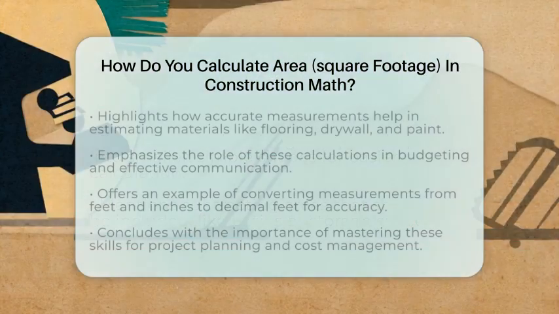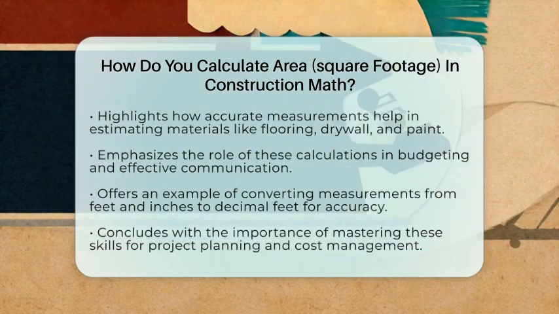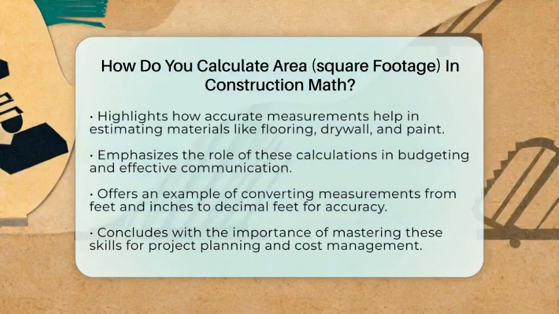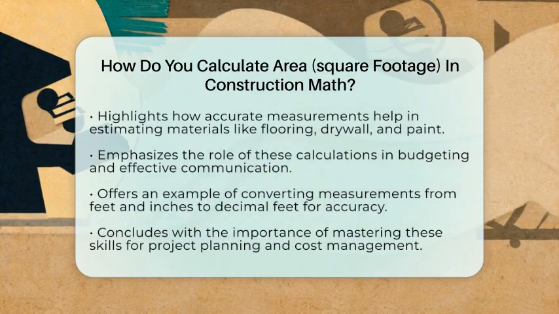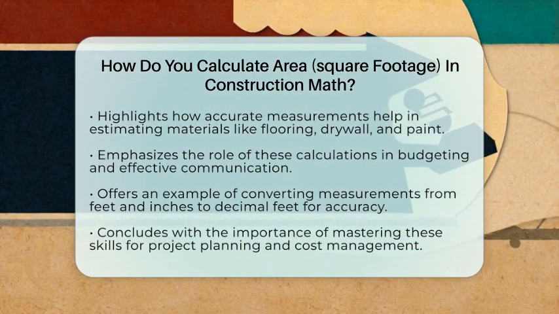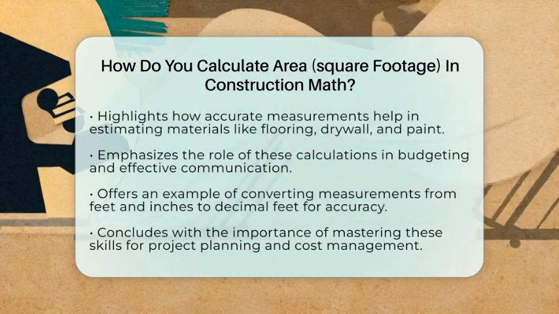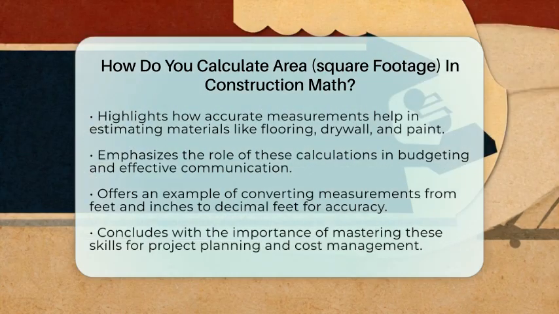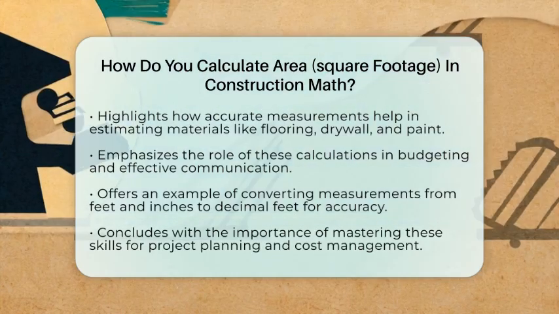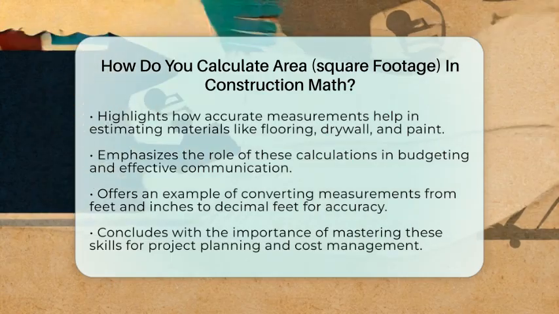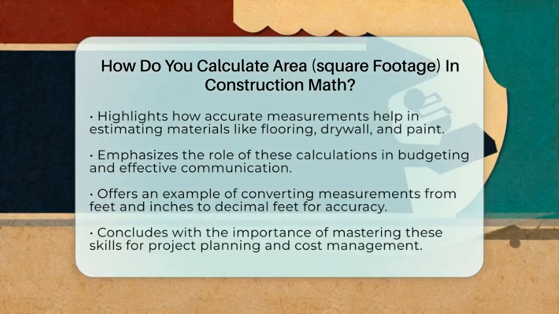For example, if you have a rectangular room measuring 12 feet 3 inches by 8 feet 2 inches, you first convert those measurements to feet. 12 feet 3 inches becomes 12.25 feet, and 8 feet 2 inches becomes 8.167 feet. Multiplying those gives you about 100 square feet for the floor area.